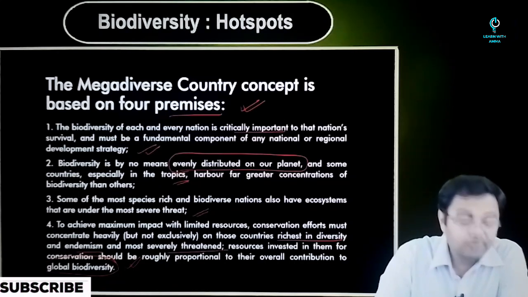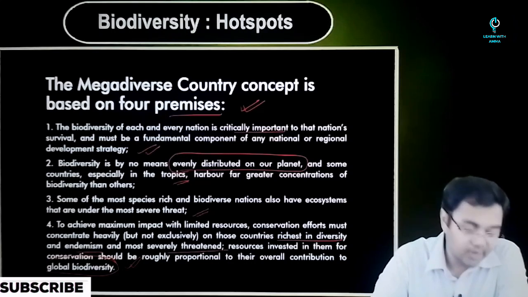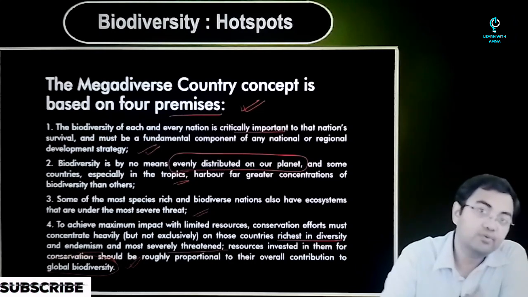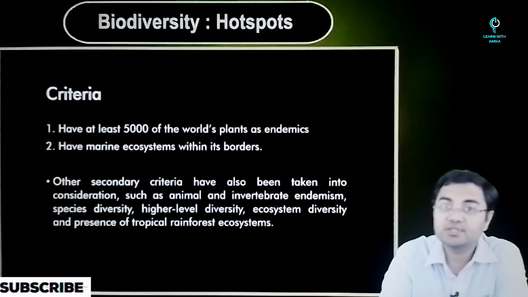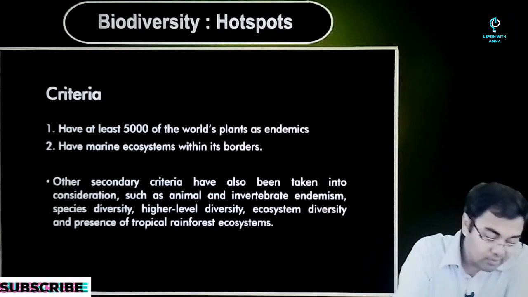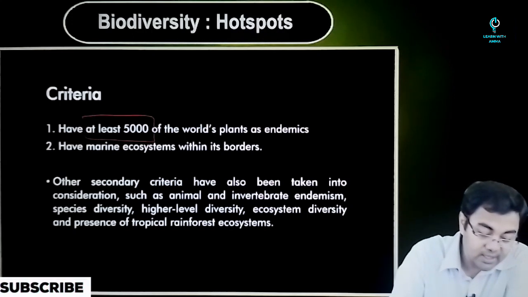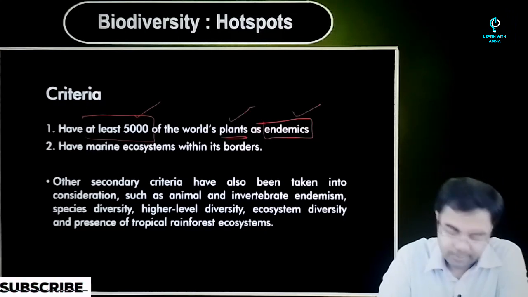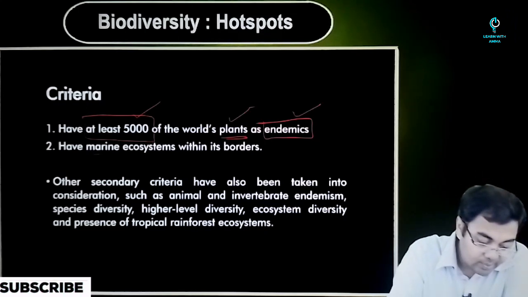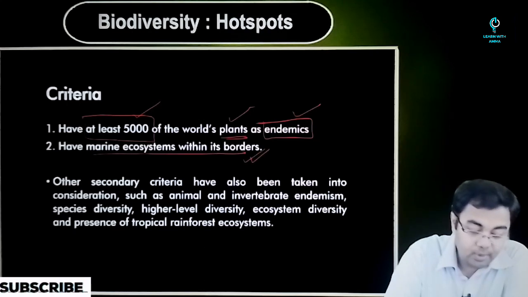So these were the 4 premises on which the concept was propounded, and based on these you have all these countries. Now if you look at the criteria on the basis of which this concept came into the picture, one, that all these countries have at least 5,000 of the world's plants as endemics. 5,000 plant endemics. Please remember this. And then they have marine ecosystem within their borders.